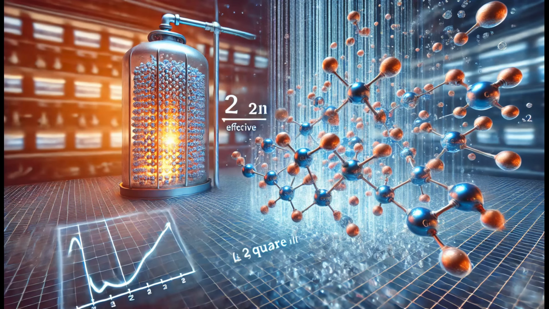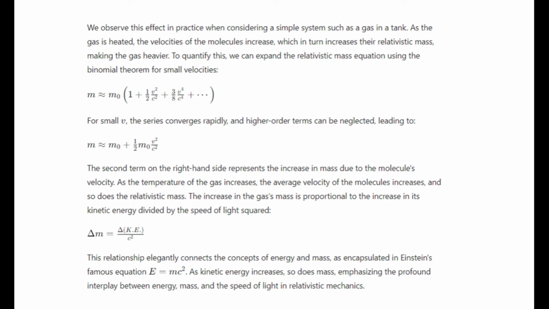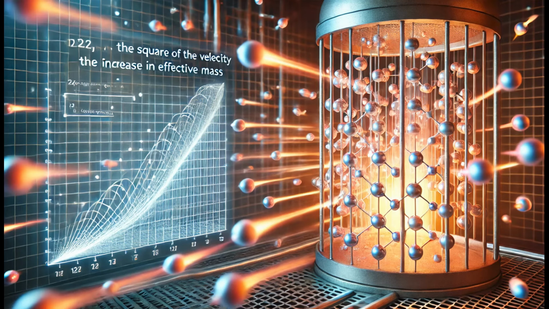We can observe this effect in a simple system, such as a gas in a tank. When the gas is heated, the molecules increase in speed, which increases their effective mass. This makes the gas heavier. To quantify this, we can use a mathematical approximation to show that for small velocities, the increase in mass is proportional to the square of the velocity. As the temperature of the gas increases, the average speed of the molecules increases, causing the relative mass to increase.